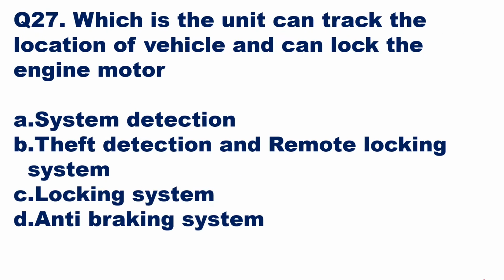Okay. Then we'll go to question number 27. Which is the unit that can track the location of a vehicle and can lock the engine motor? The unit which can track the location of a vehicle and lock becomes a theft detection system. So option B, theft detection and remote locking system, is the right answer, which can track the location of the vehicle, that is theft detection, and can also lock the engine motor remotely.